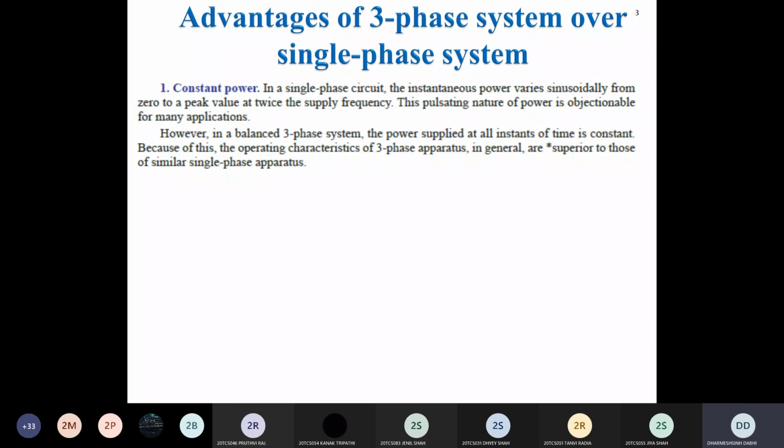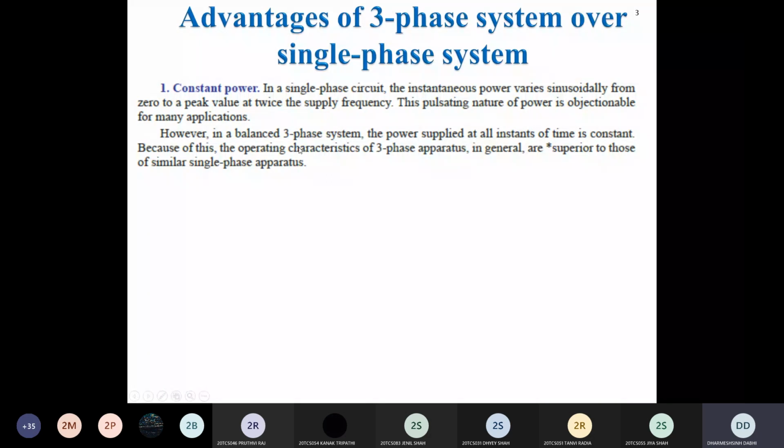A balanced three-phase system is a system in which all three phases have the same value of load. Suppose A phase has a 50 ohm load, B phase also has a 50 ohm load, and C phase also has a 50 ohm load. It means a balanced load is connected to each phase, and then we can say it is a balanced three-phase system.